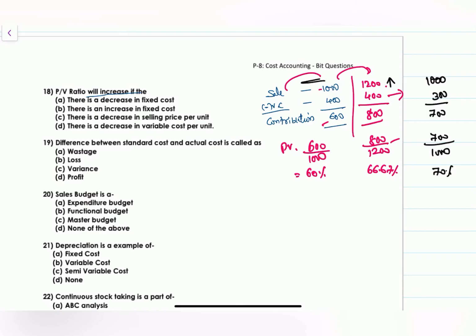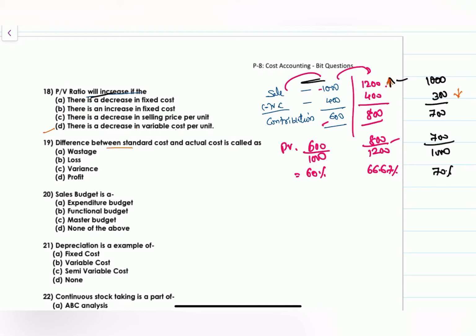So PV ratio will be increased when sales amount is increased or variable cost is decreased. In two scenarios, PV ratio will be increased. So answer for this is there is a decrease in the variable cost per unit. If there is a decrease in the variable cost per unit also, your PV ratio will increase, or if there is an increase in the selling price also, PV ratio will be increased.